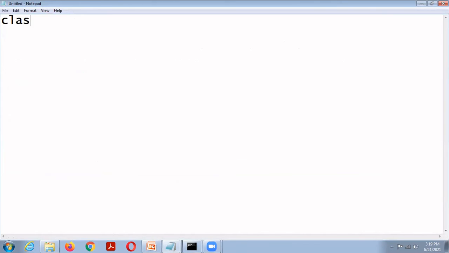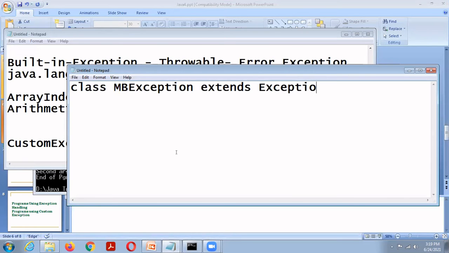So here the class MP exception extends Exception.